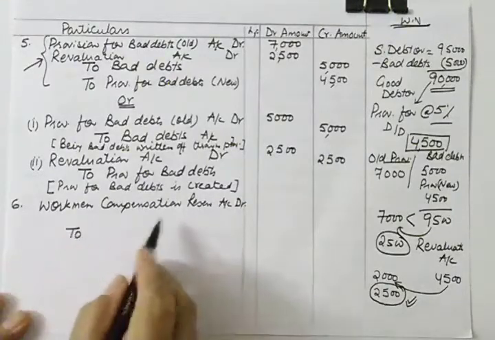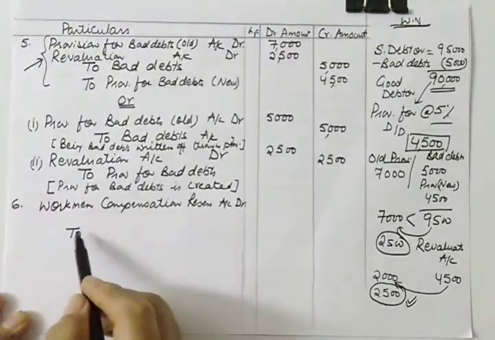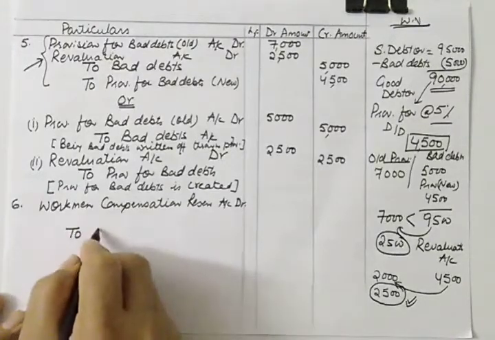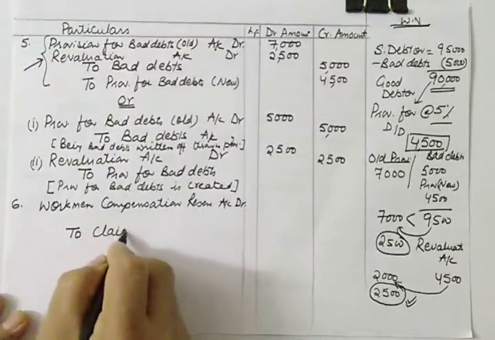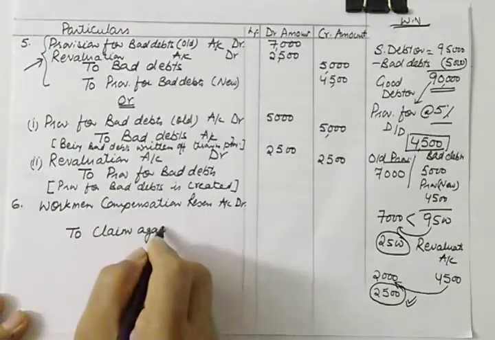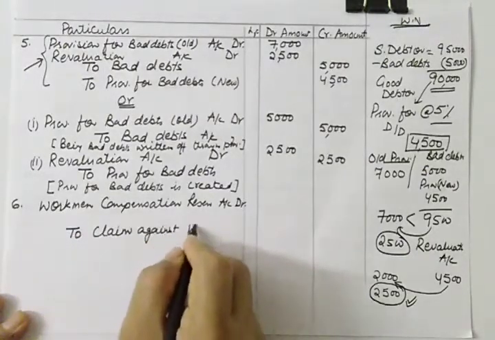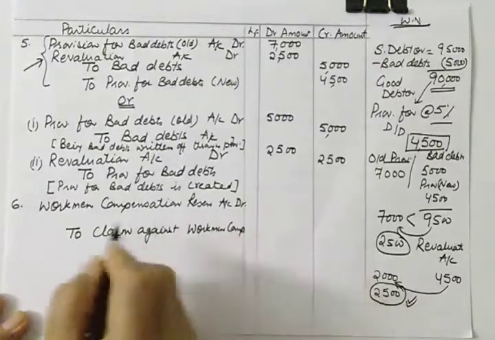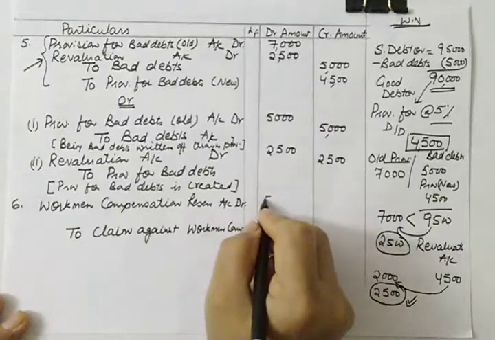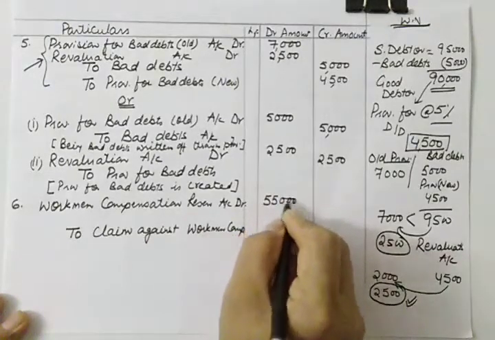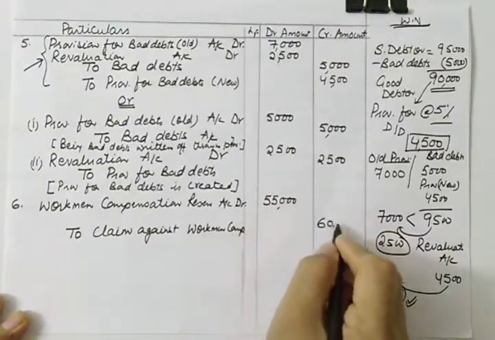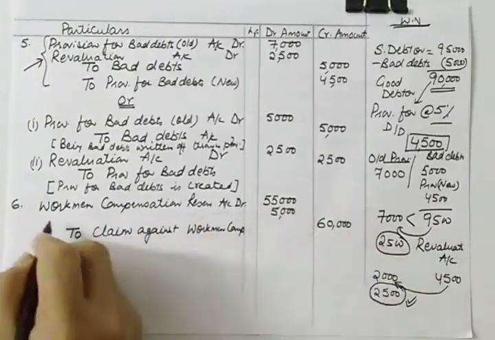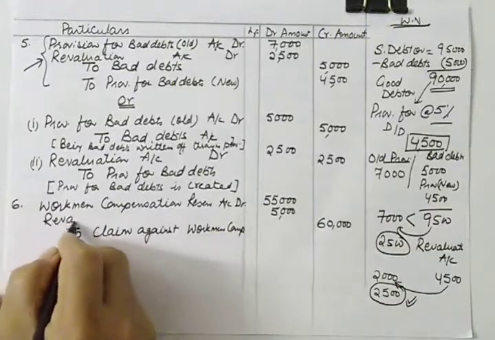I am keeping a space here because I want to take the extra burden of liability from revaluation to claim against workman's compensation. So the reserve which is available is 55,000 while the liability is 60,000. So you can take 5,000 from revaluation account.